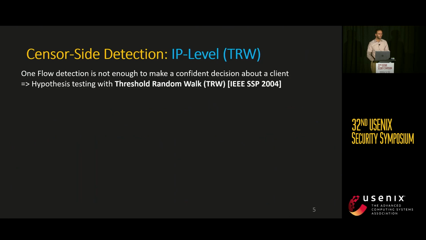However, to avoid false positives, the censor needs a higher level of detection to decide whether to block a client. For that, the censor can leverage hypothesis testing through the threshold random walk algorithm, TRW, that has been primarily used for port scan detection. The TRW is needed to make a blocking decision based on multiple flow-level detection observations returned by the machine learning model.